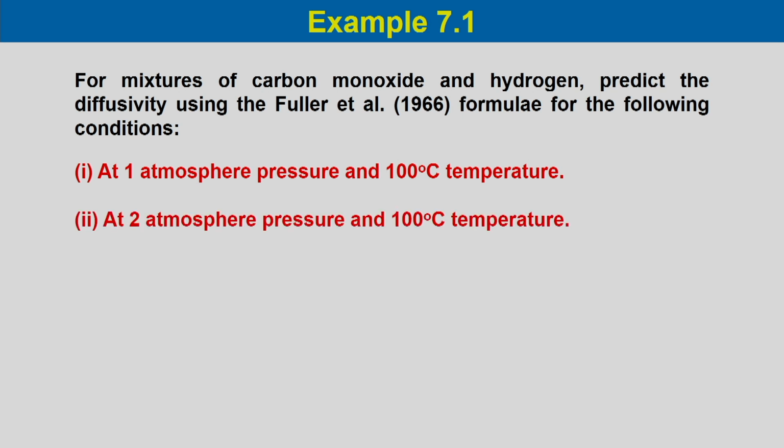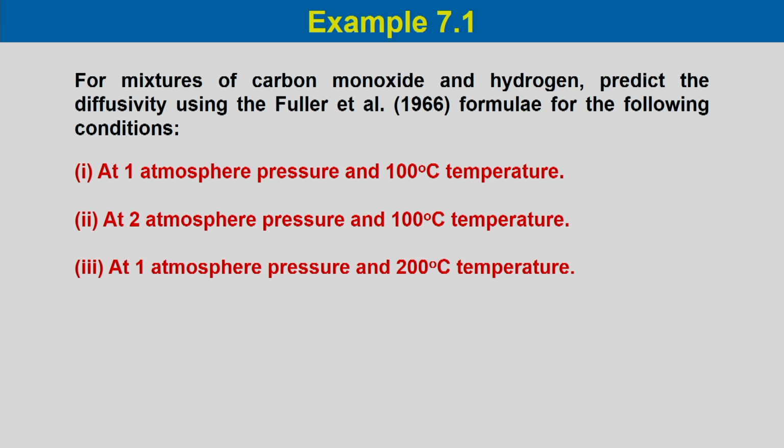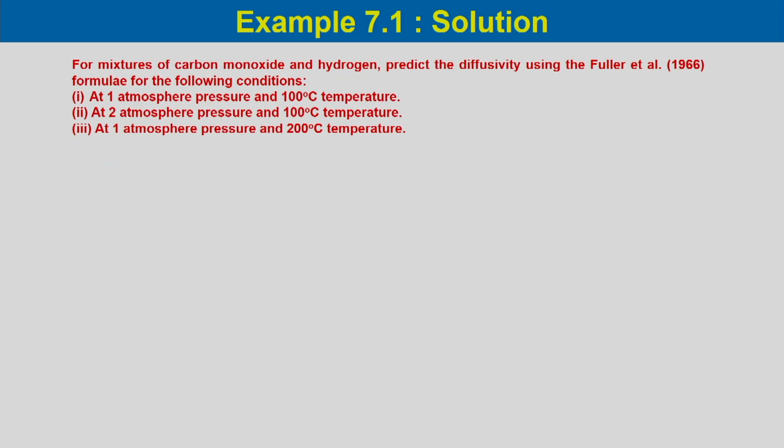The second case is at 2 atmosphere pressure and 100 degree centigrade temperature, that means the temperature is kept constant and pressure is doubled. The third case is at 1 atmosphere pressure and 200 degree centigrade temperature. In this case, compared to the first problem, the pressure remains constant and temperature is doubled. Now, let us solve this.